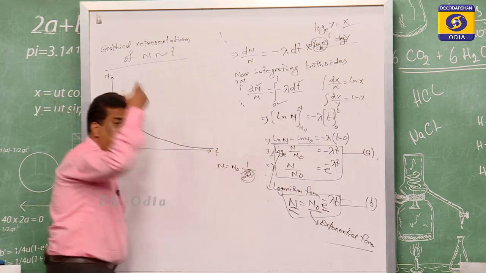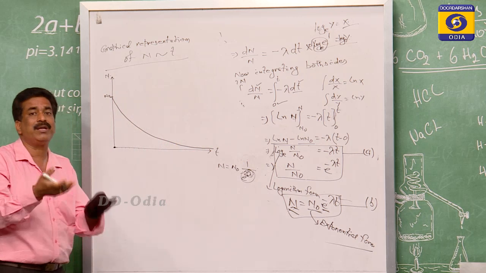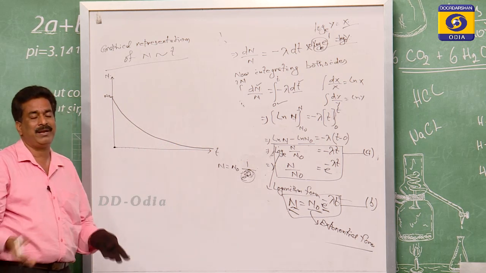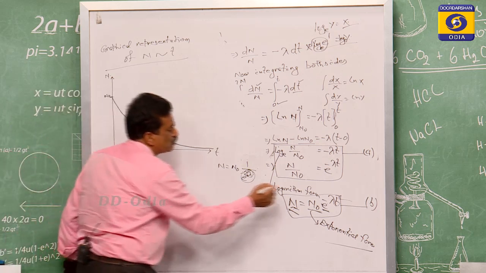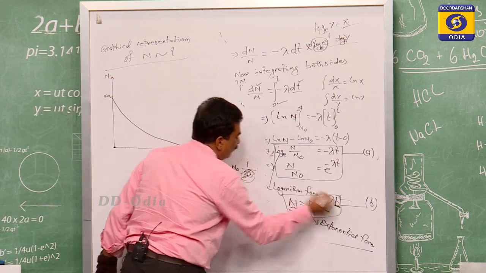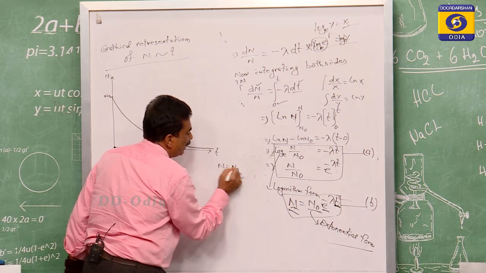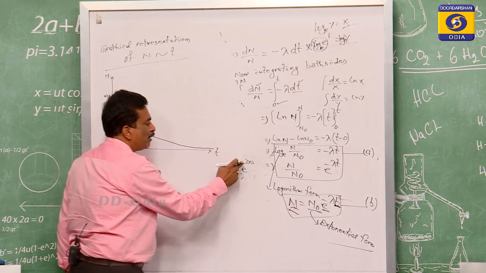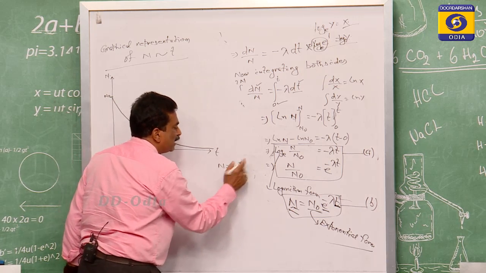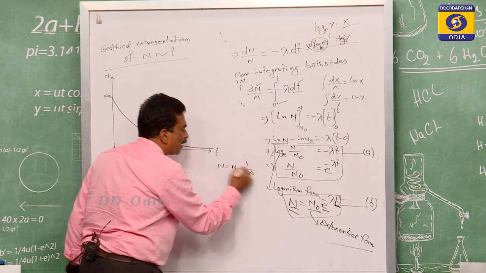Suppose you go to infinity. At what time the decay will be completely erased, we cannot know. If the time is infinite, then what will happen? N is equal to n0 e to the power of minus infinite. E to the power of minus infinite means 1 by e to the power of infinite.